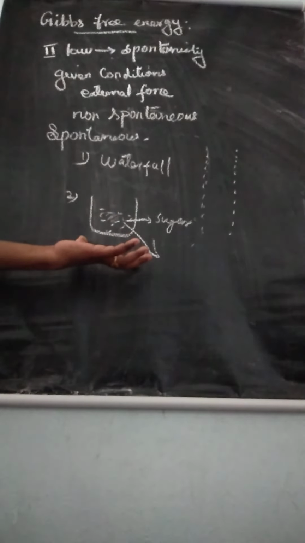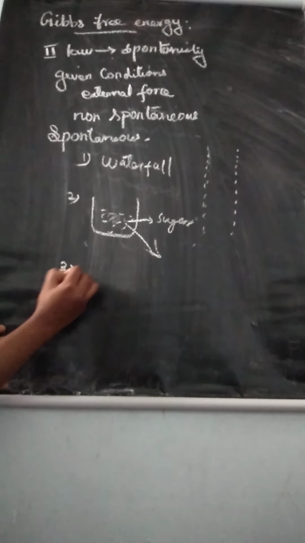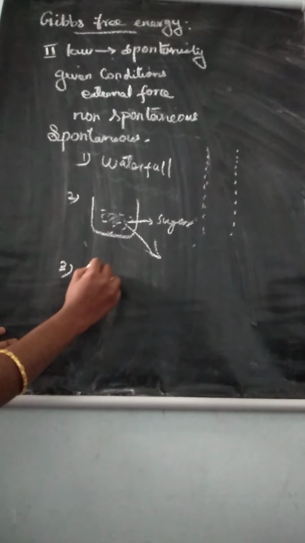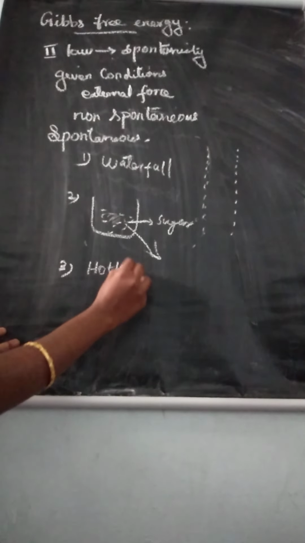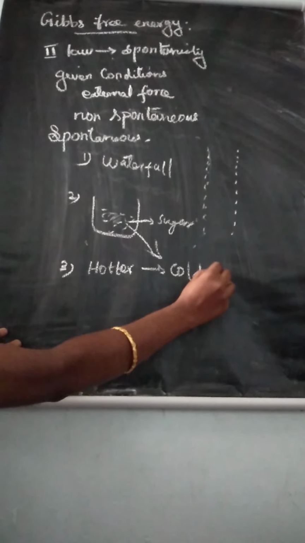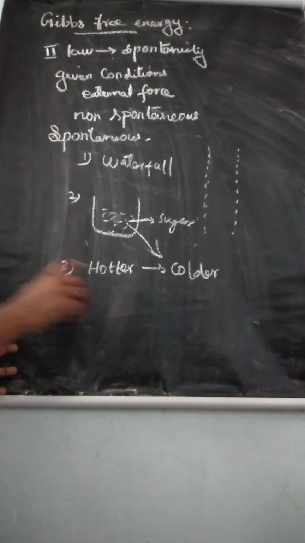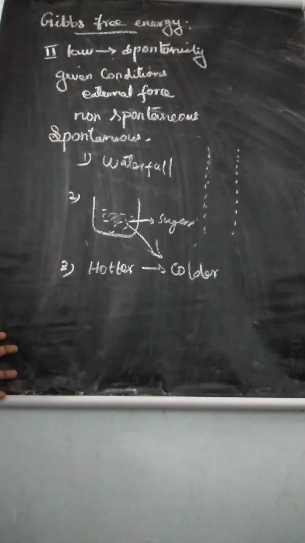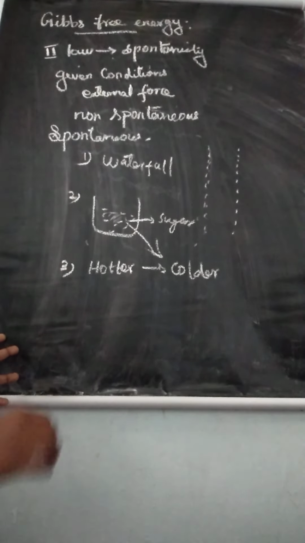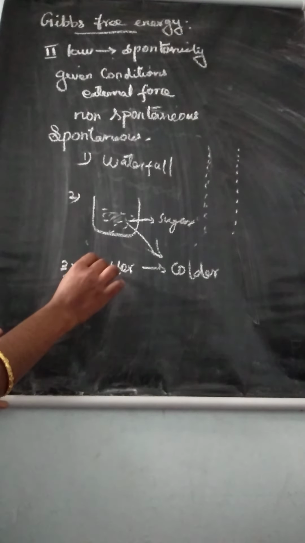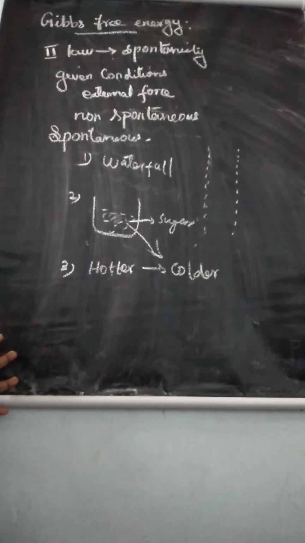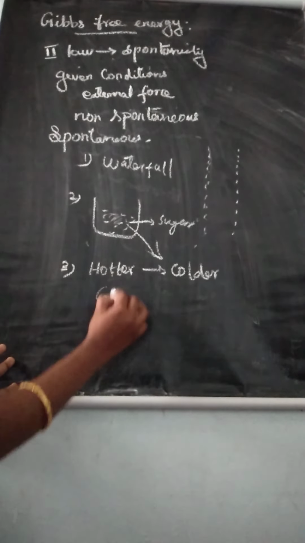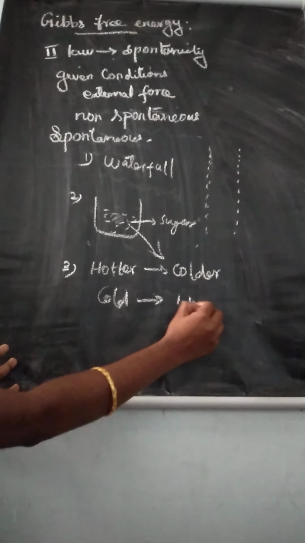Second, sugar in coffee: after dissolving, we cannot separate the sugar. Then the third example: heat flows from a hotter object to a colder object.